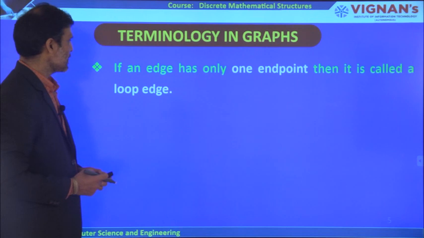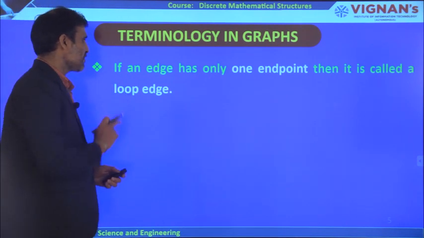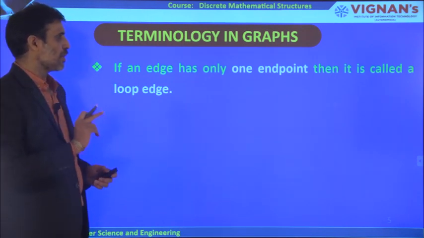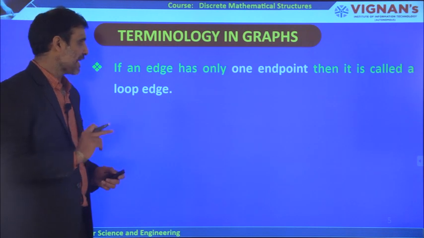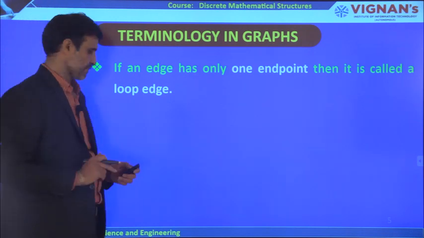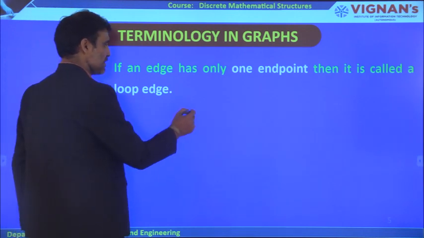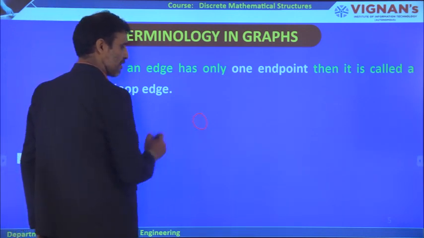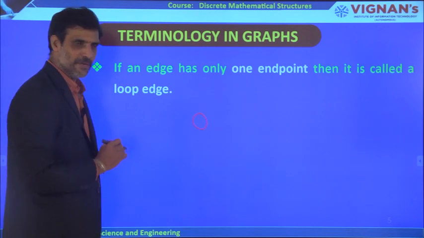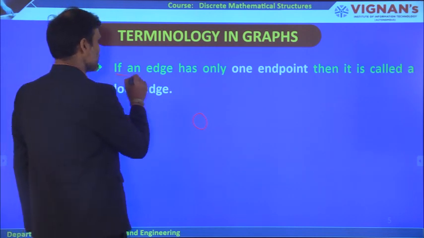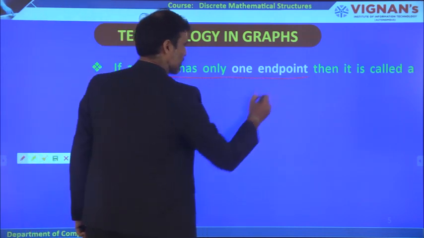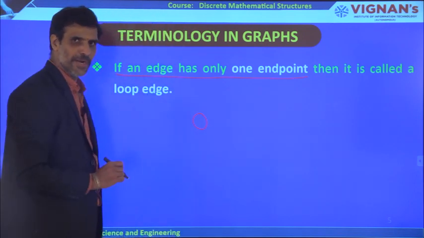The first one is, if an edge has only one endpoint, then it is called a loop edge. Means what? If you take a vertex like this, and an edge which consists of only one endpoint.